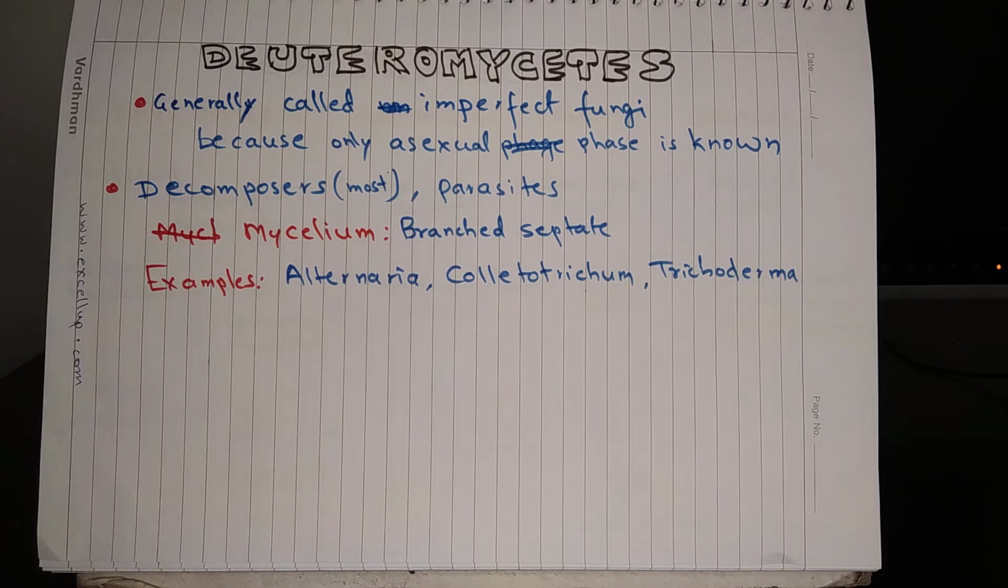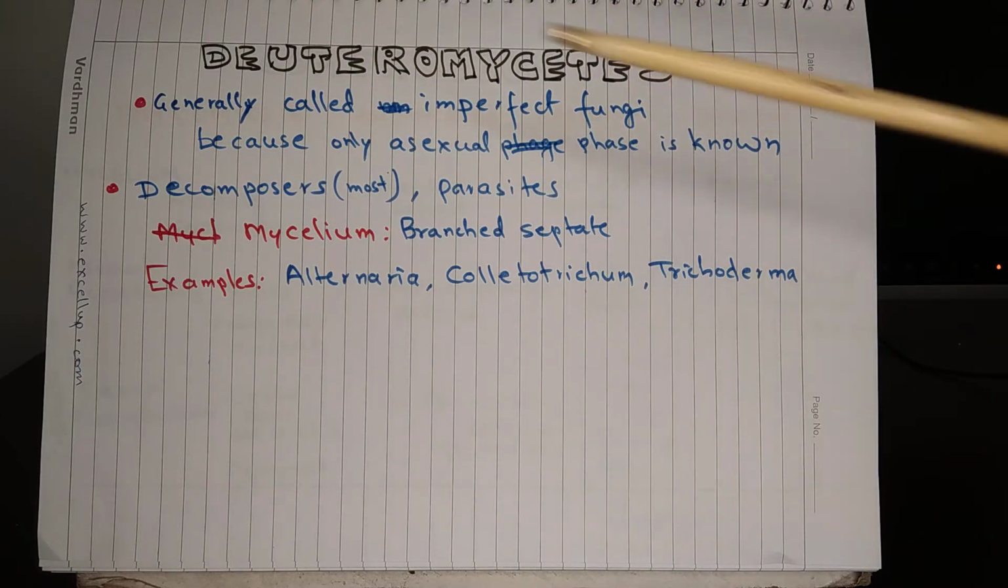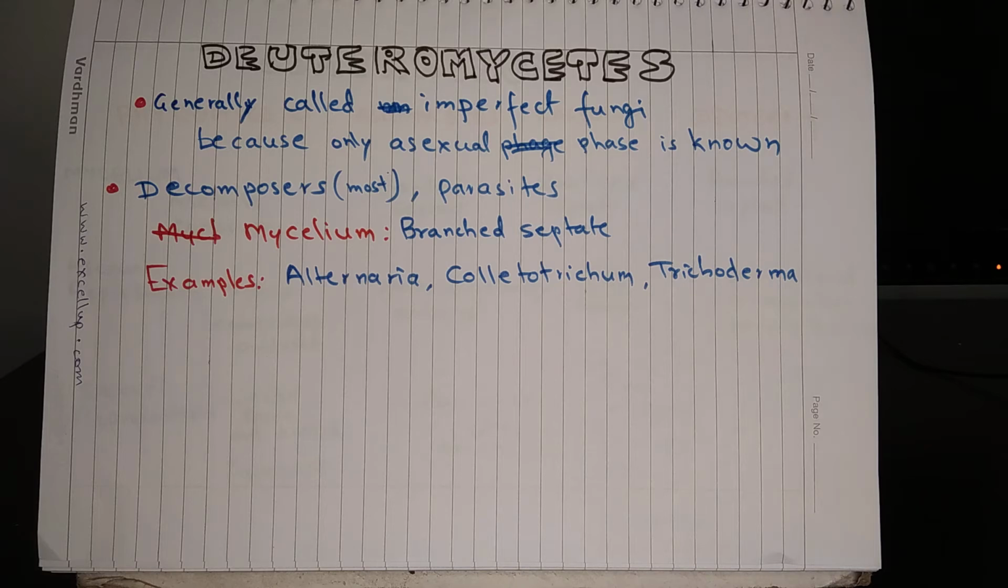Deuteromycetes. Deuteromycetes are generally called imperfect fungi because only the asexual phase is known. There is no sexual phase. Most of them are decomposers. Some of them are parasites. Mycelium is branched and septate, and examples are Alternaria, Colletotrichum, and Trichoderma.